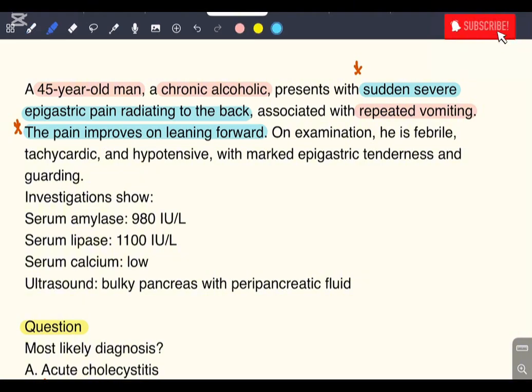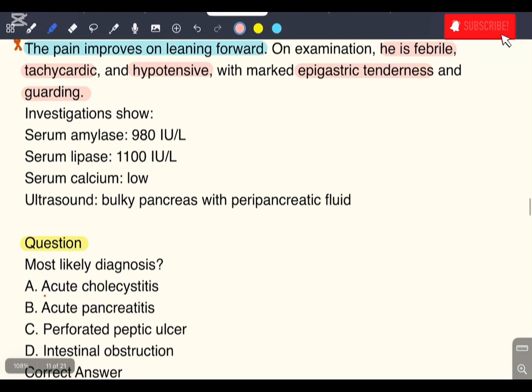But let's discuss. On examination, he is febrile, tachycardic and hypotensive, with marked epigastric tenderness. He has epigastric tenderness and guarding. So these features are present in him. We noted the patient, did the examination, and then did lab tests and imaging.